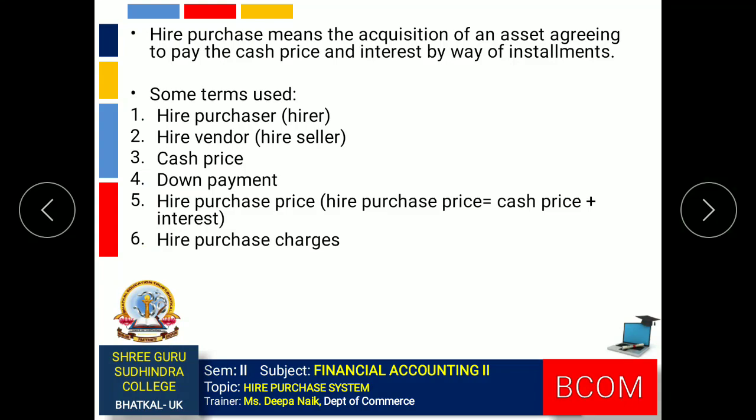Some of the terms which are used in hire purchase transactions are hire purchaser. Hire purchaser is the person who is purchasing the goods under hire purchase system. Next one, hire vendor. He is the seller who is selling the goods under the hire purchase system. Cash price. Cash price means the cost of the asset which is sold and purchased under the hire purchase system.